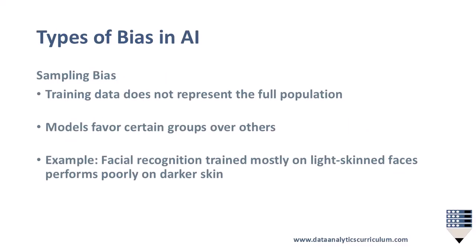Sampling bias happens when training data doesn't represent the full population. Models may favor certain groups over others. Example: facial recognition systems trained mostly on light-skinned faces perform poorly on darker skin.